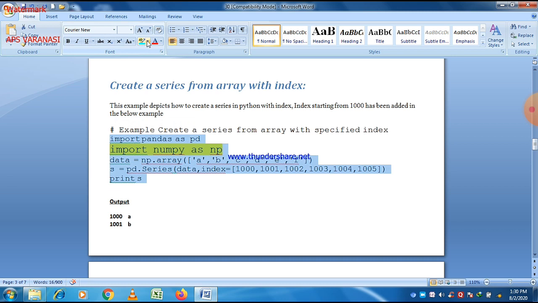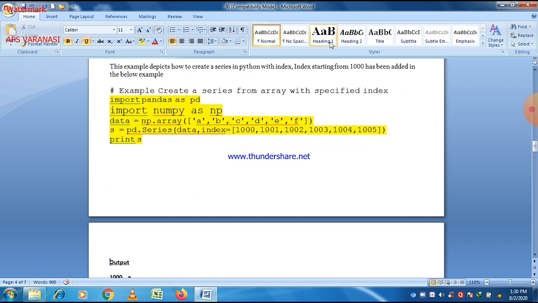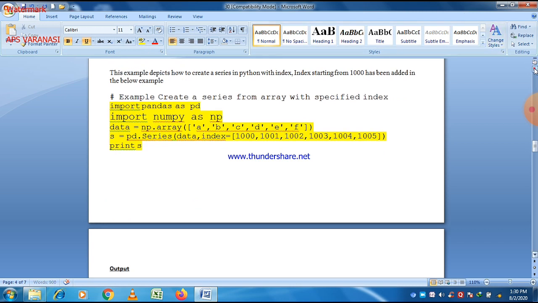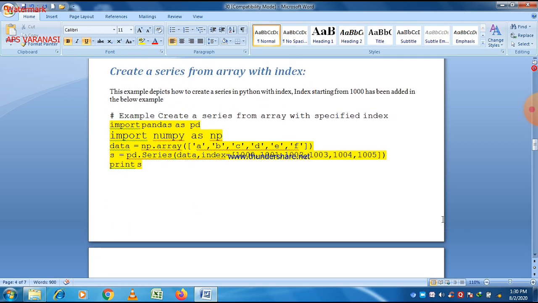This is a small program here. When we compare it with the previous example, there is only a difference in the index value. In this we pass a parameter named index and give a different index value to it, and then we print s. s is basically the series which we create in this program.